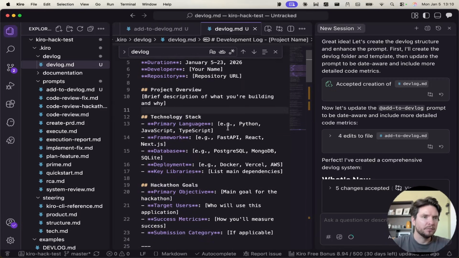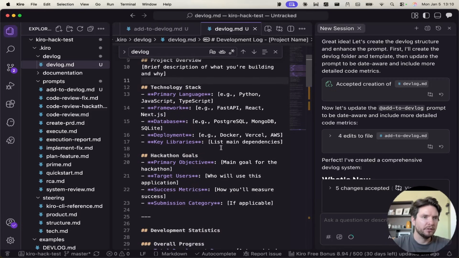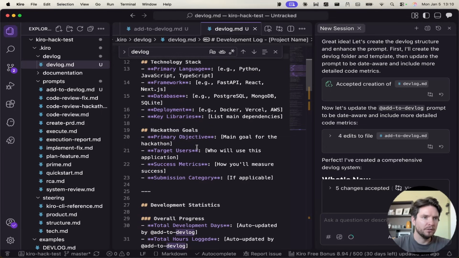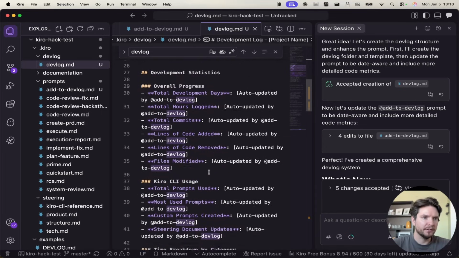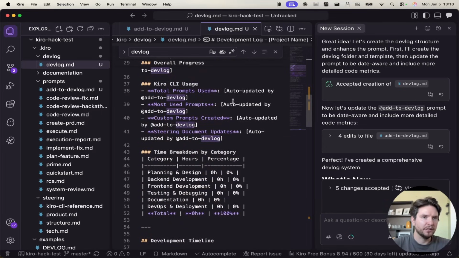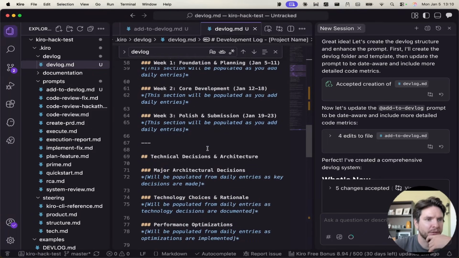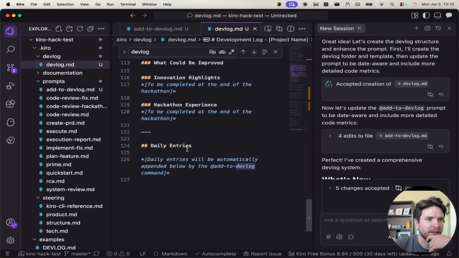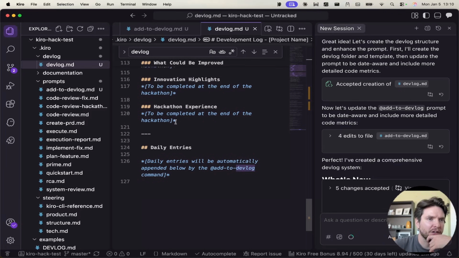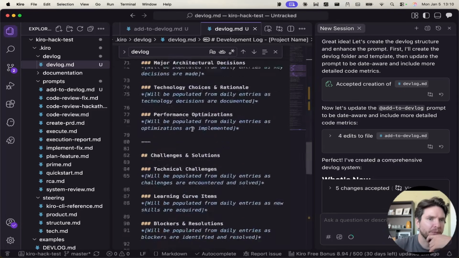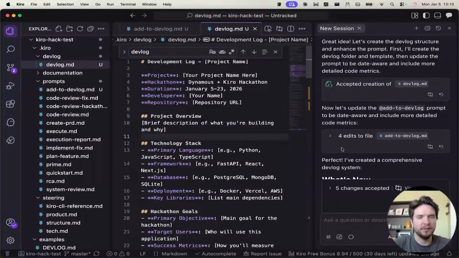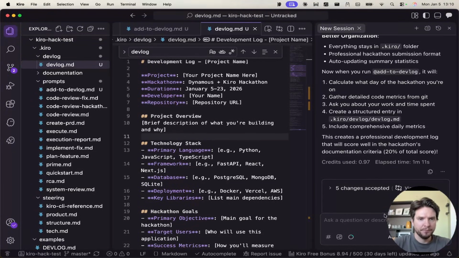And yeah, some good goals, development statistics, secure CLI usage. Let's test it. Okay, breakdown by week, daily entries. Okay, so it's quite a lot of things. We might want to trim this a little bit. It's maybe too complicated at the moment.